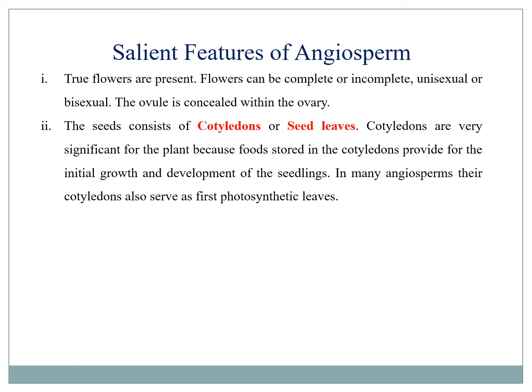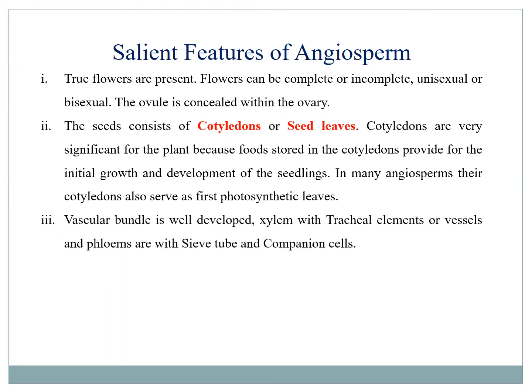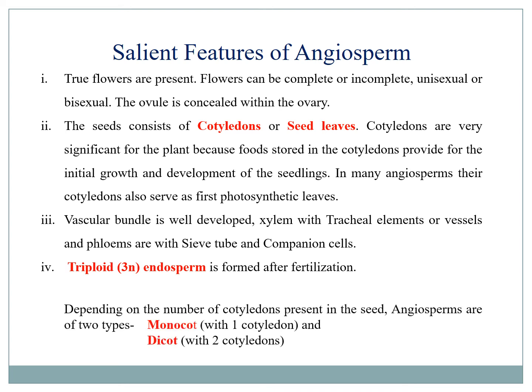The seeds contain cotyledons or the seed leaves. This is a very important structure for the seed, which contains stored food for the future embryo to develop. And in many cases, the seed leaf may also serve as the first leaves to produce food by photosynthesis. The vascular bundle is well developed. Xylem is with tracheal elements and phloem is with the sieve tube and its components. They have triploid endosperm which forms after fertilization.